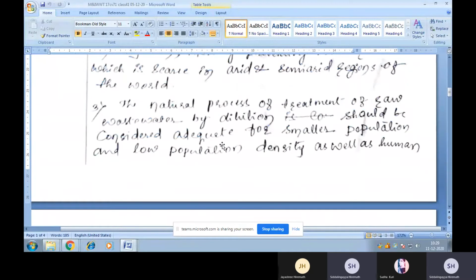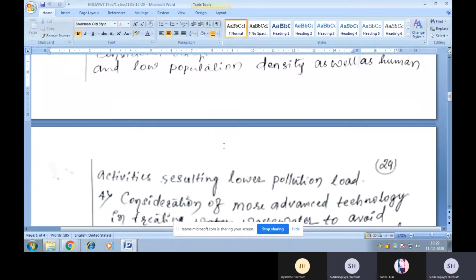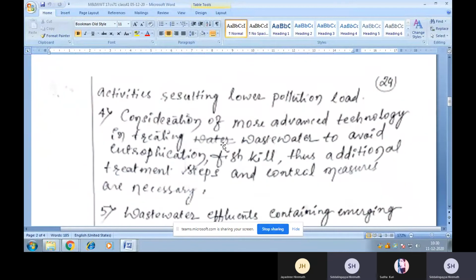So unnecessarily we cannot pollute the small water resource here. Understood? So if at all it is unavoidable, we just have to suggest the various industries to treat their wastewater initially or before they are discharged into the natural water body.